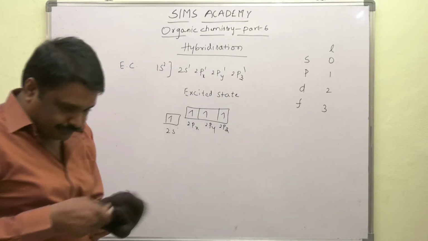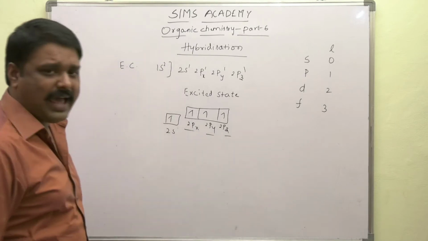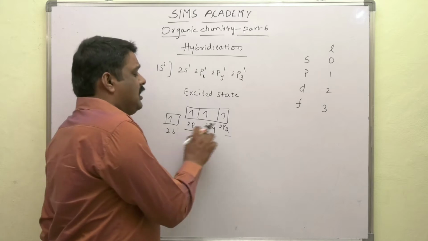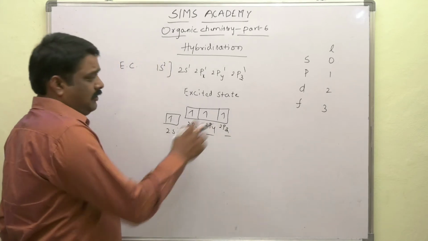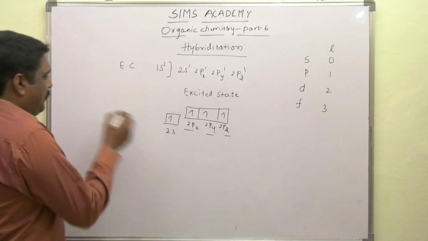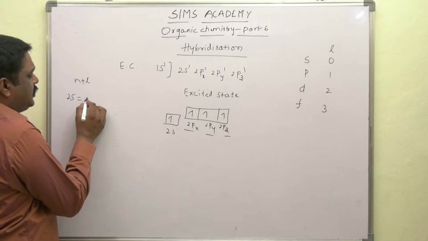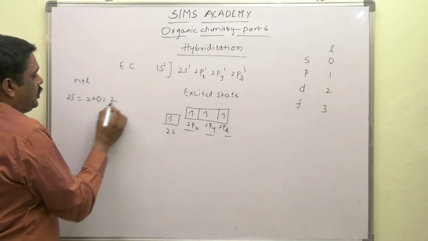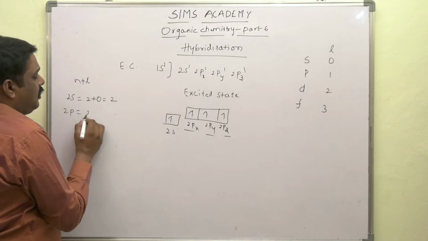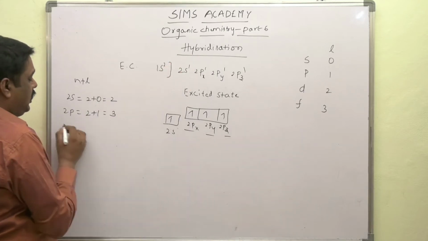Now coming to the 2px, 2py and 2pz orbitals, as we discussed just now, these three orbitals have the same energy. Then what about 2s? Let us write the n plus l value. For 2s, the n value is 2 and for the s subshell the l value is 0, so it is 2. For 2p, it is 2 plus the p subshell l value, which is 1, that is 3.